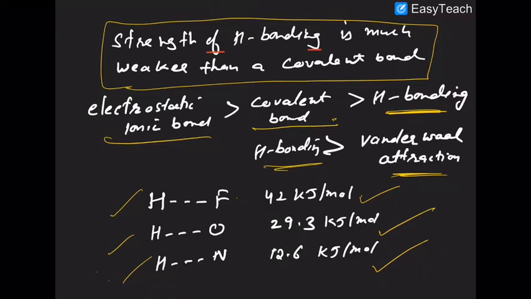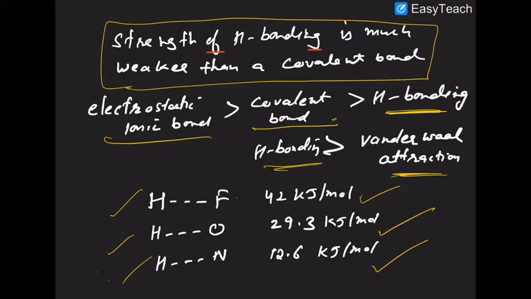HF bonding, I mean the hydrogen bonding between hydrogen and fluorine, is the strongest, but still the boiling point of water is more than that of HF. The reason is that in the case of HF only 2 hydrogen bonds exist per molecule, but in the case of water 4 hydrogen bonds exist per molecule. Are you getting that in your mind or not?